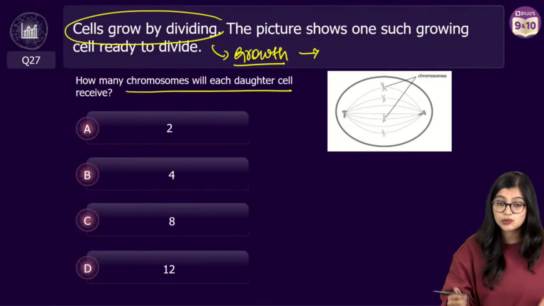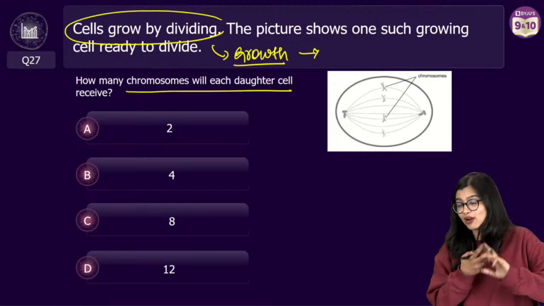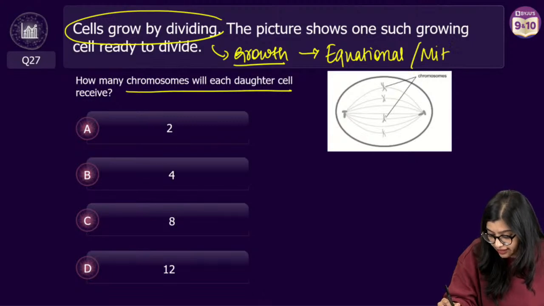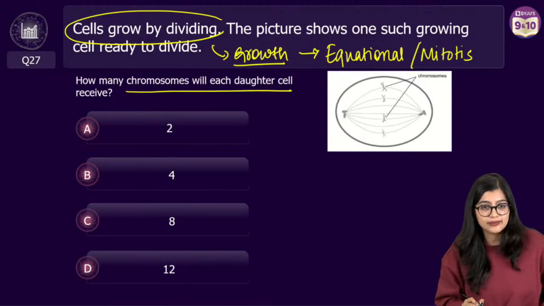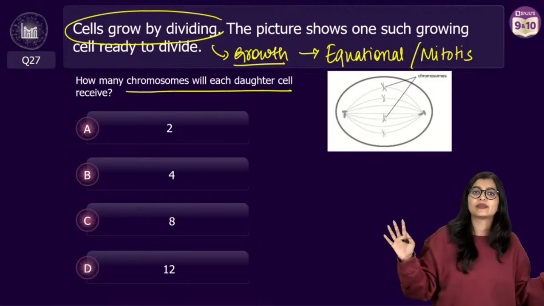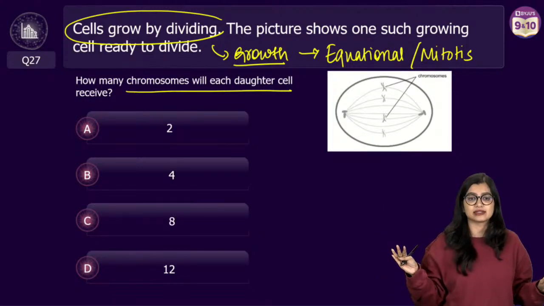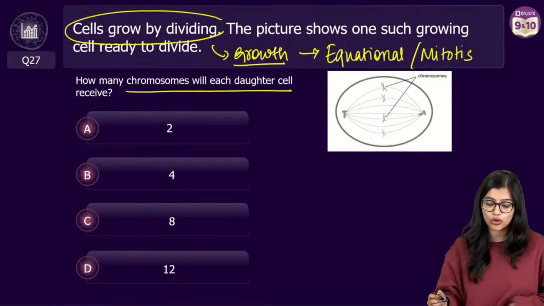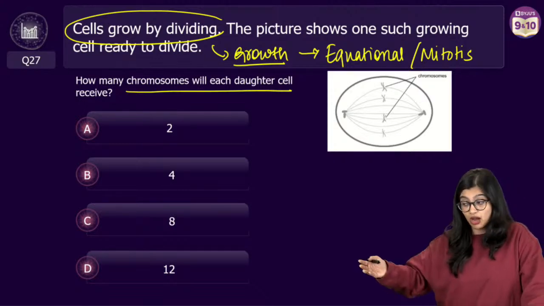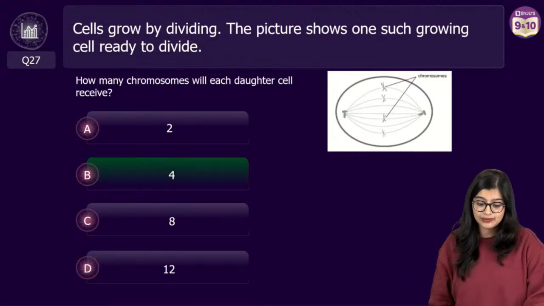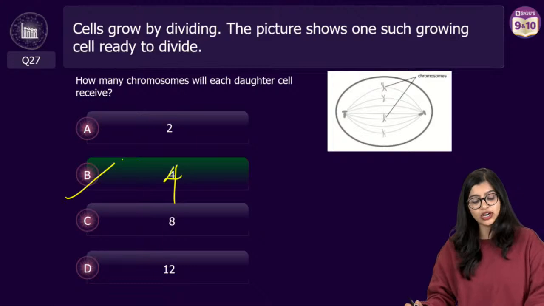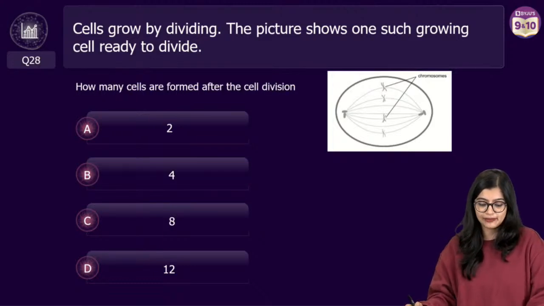With respect to growth and repair, it is equational division, or mitotic division, or mitosis. In all the cells except your reproductive cells, we observe mitosis, which means if my parent cell has 4 chromosomes, my daughter cell will also get 4, right? So the correct answer here is option B.